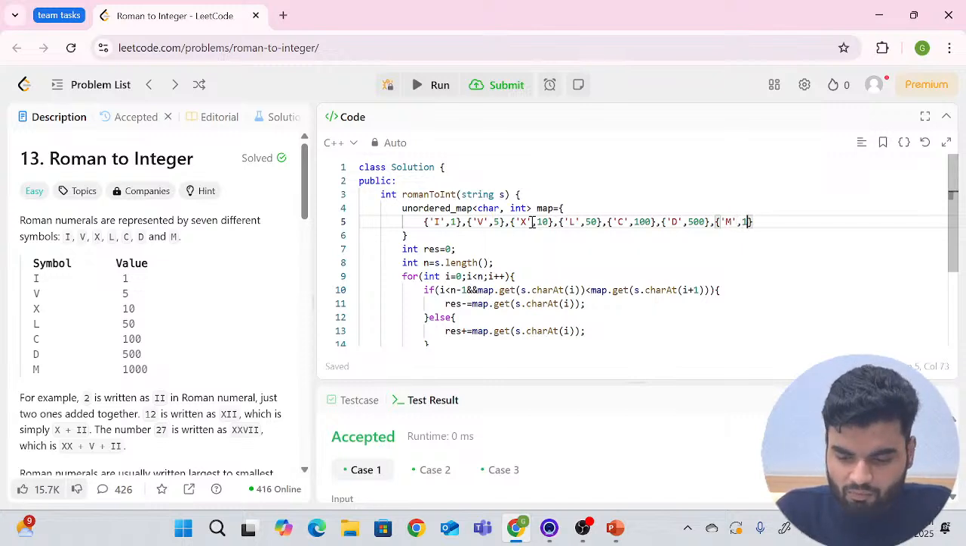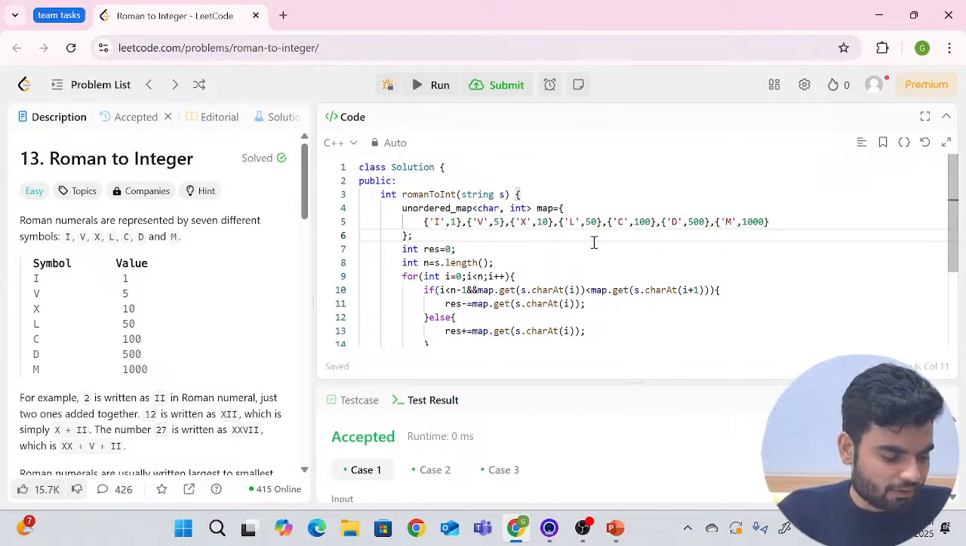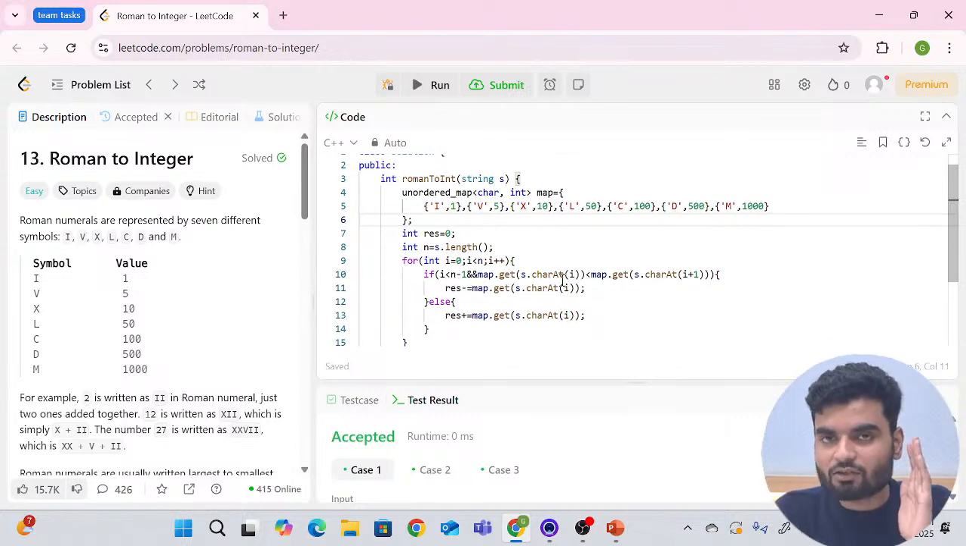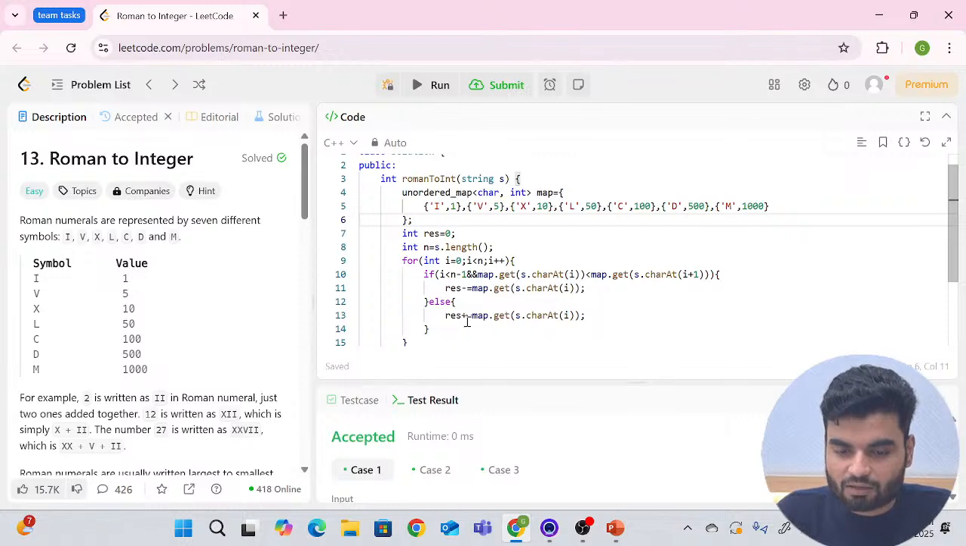I hope the logic is pretty simple to everybody here. The problem in this problem statement is that people forget the logic. That is the only thing. Otherwise, it's a simple problem statement. If you understand this logic, that if we have a character at the left that is smaller than the character at the right, we'll do subtraction, otherwise we'll do addition.